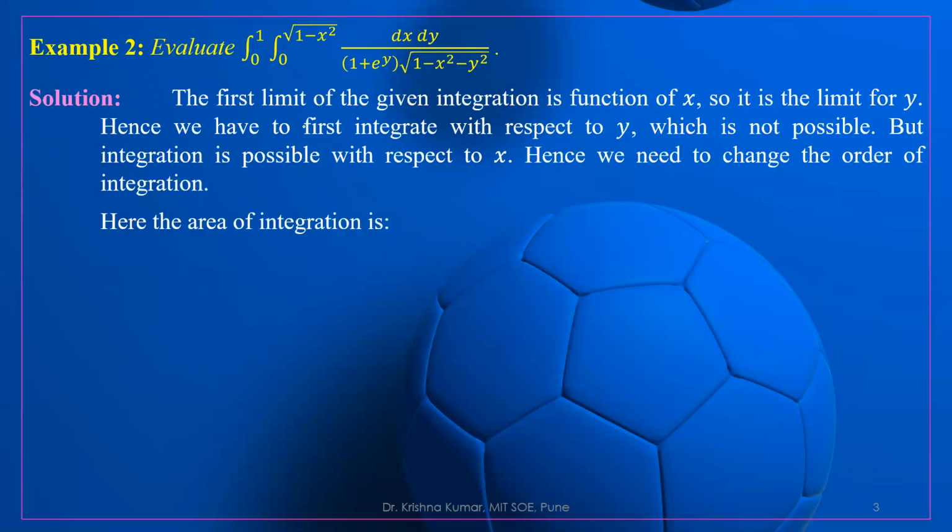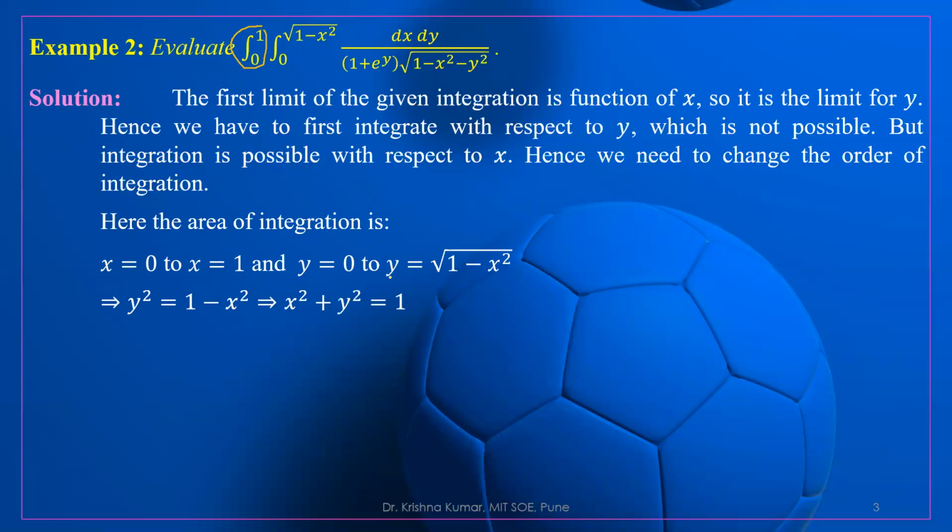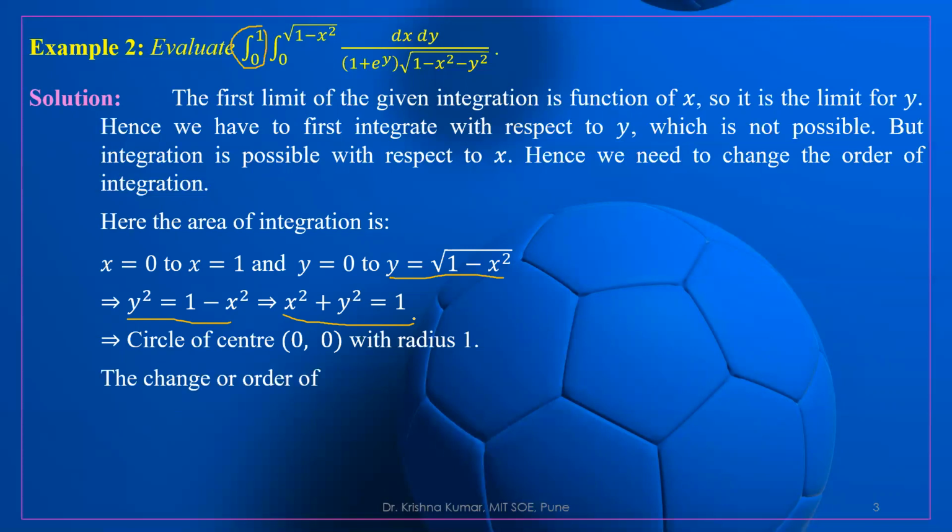So here, what is the area of integration? This is the limit for x: x is equal to 0 to x is equal to 1, and y is equal to 0 to y is equal to root over 1 minus x square. If we simplify this part, it becomes y square equal to 1 minus x square, or x square plus y square equal to 1. So it is nothing but a circle with center 0, 0 and radius 1. And then we will change the order of integration.